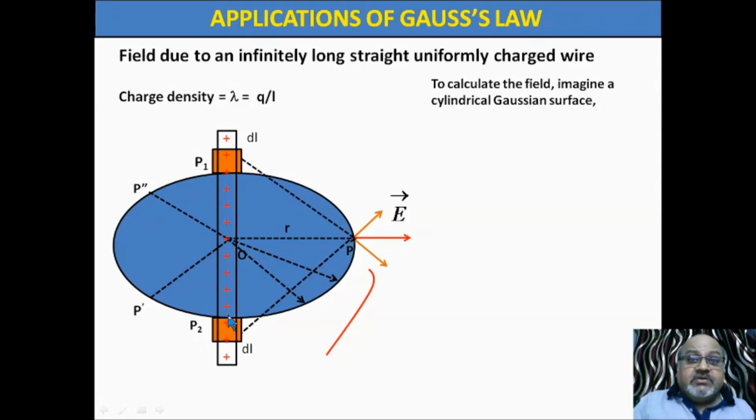We can divide this infinitely charged wire into many segments, and you will find there are pairs of the segments, half of the pair on the upper side, half on the lower side. All will create some net field here, and the field will be only in this direction at point P.